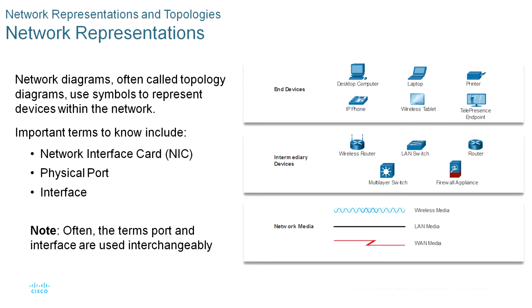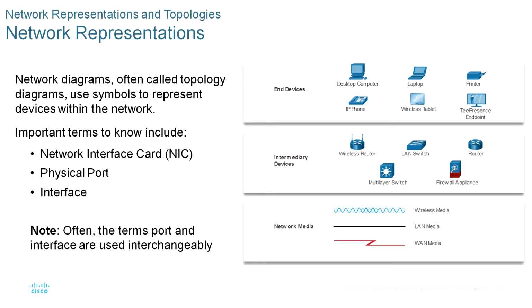In addition to this representation, specialized terminology is used to describe how each of these devices and media connect to each other. Network interface card, called NIC: a NIC physically connects the end devices to the network.